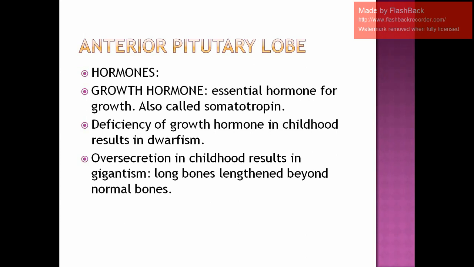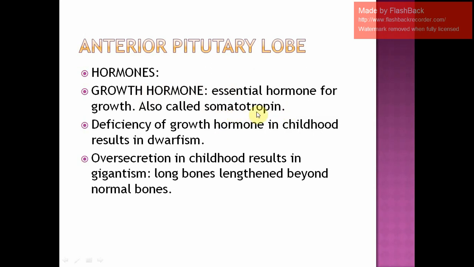The other name for the growth hormone is somatotropin. Please do not get confused with somatostatin, which we studied in the pancreas. But out here it is somatotropin. So this is the growth hormone. Sometimes in the question growth hormone is not given directly, somatotropin is mentioned.